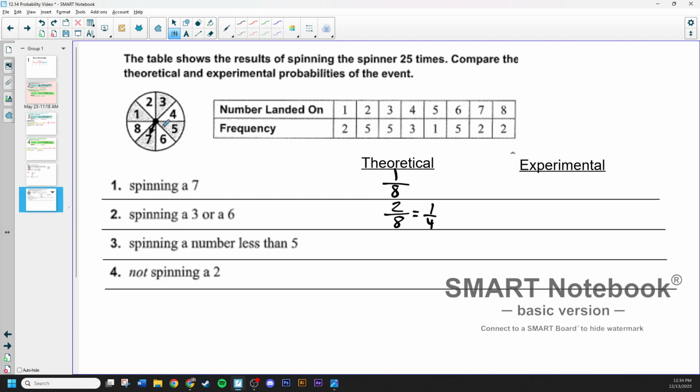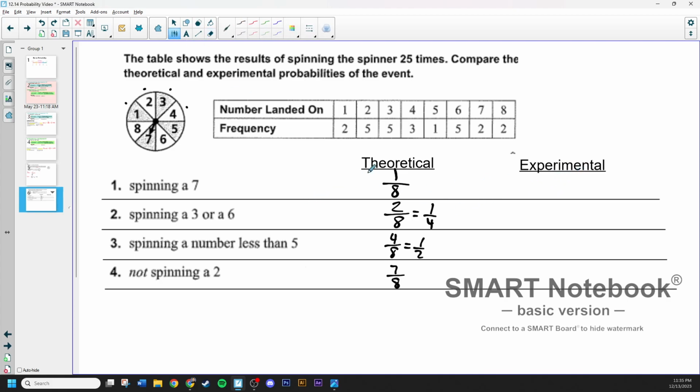Spinning a number less than 5. Well, let's see, less than 5, that does not include 5. So that means 4, 3, 2, and 1. So there's 4 of them out of still our 8 total possible outcomes. So that would be 4/8, and that would simplify to 1/2. And then not spinning a 2. Well, not spinning a 2, that's really everything other than 2. So we know that, again, of the total 8, there are 7 of them that are not a 2. And that can't simplify at all, so we're going to leave that. So these are our probabilities here.